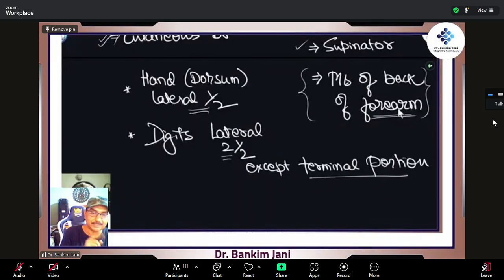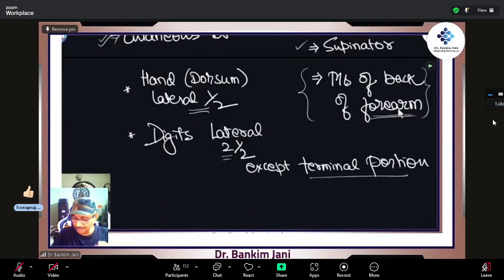As we said, whenever you write any report, it should be so specific that even if a person closes his eyes, he should be able to visualize. So that's why when we say dorsum of the hand, we know that we are talking about this part, right? It is this 1.5, so it means it is this much portion. When we talk about digits, these are called the digits. So 2.5 digits, one, two, and this is the half digit, right? So this much is supplied by the radial, not the terminals, except terminal portion. So this terminal portion, not these, right?